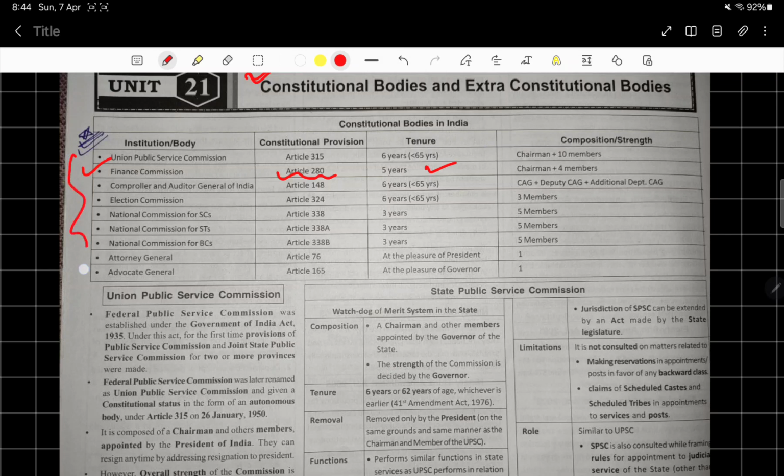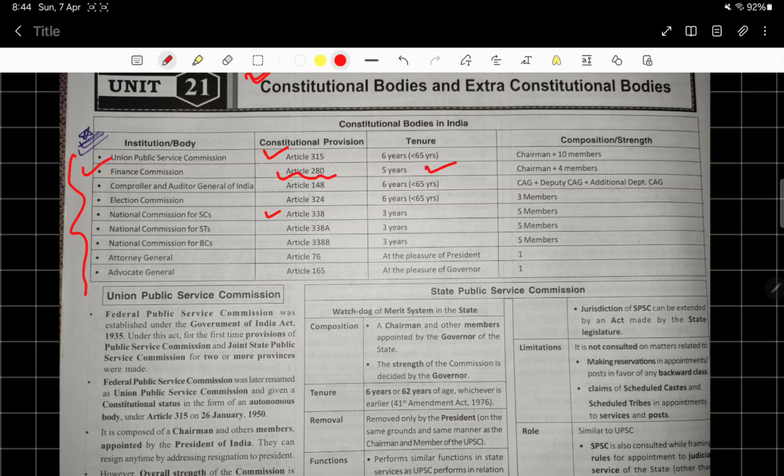I hope this chart is very helpful to you, because it has all those important things which we were just looking at a minute before in the question asked in the paper last year. The UPSC article is also mentioned here. We got Article 338 as well. The National Commission for SCs is Article 338, for STs it is Article 338A, and for BCs it is Article 338B.